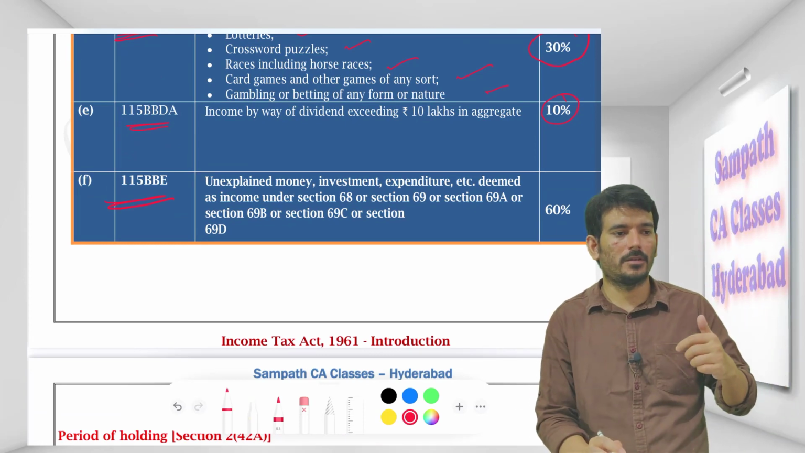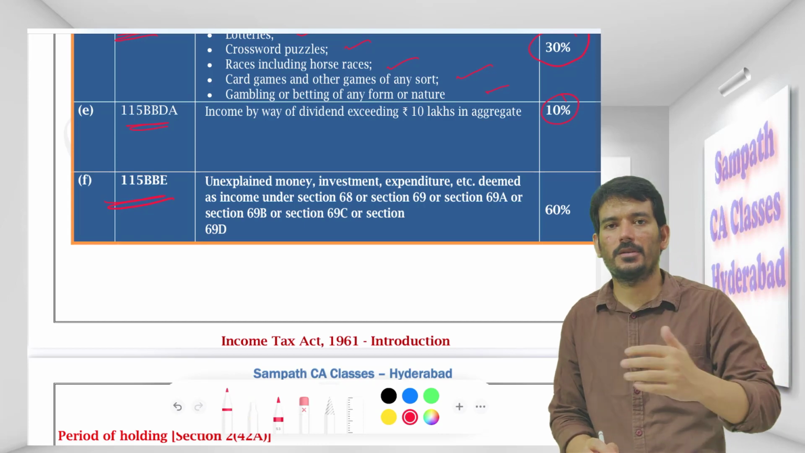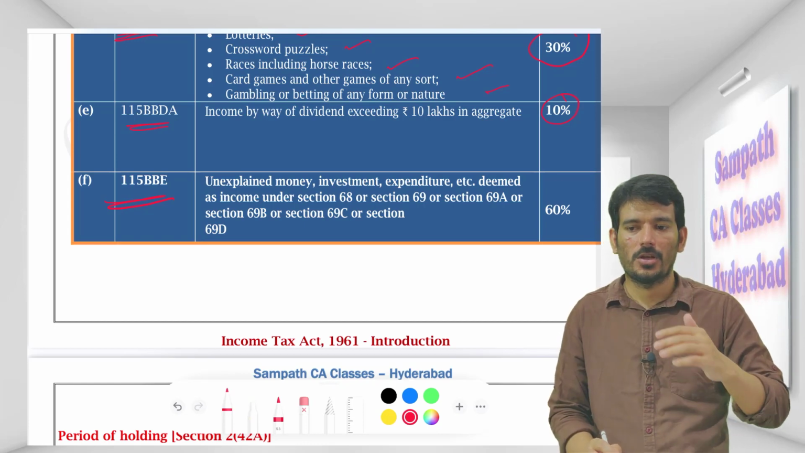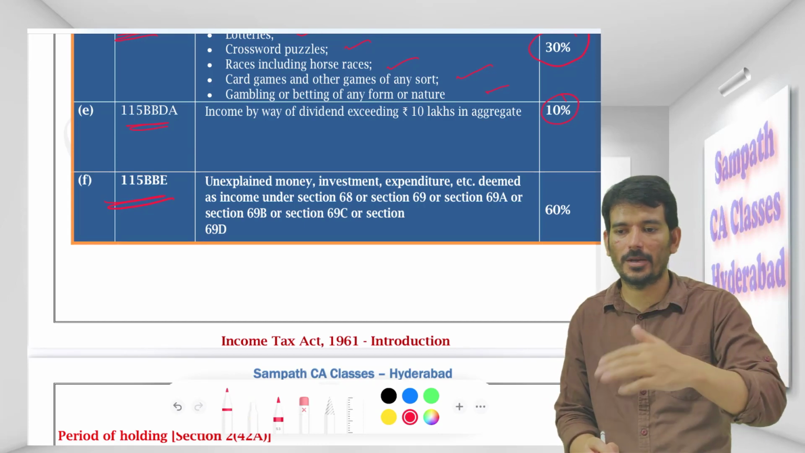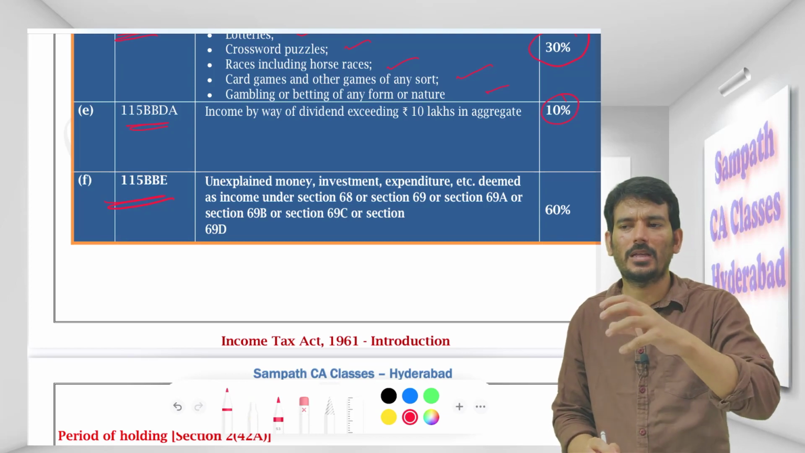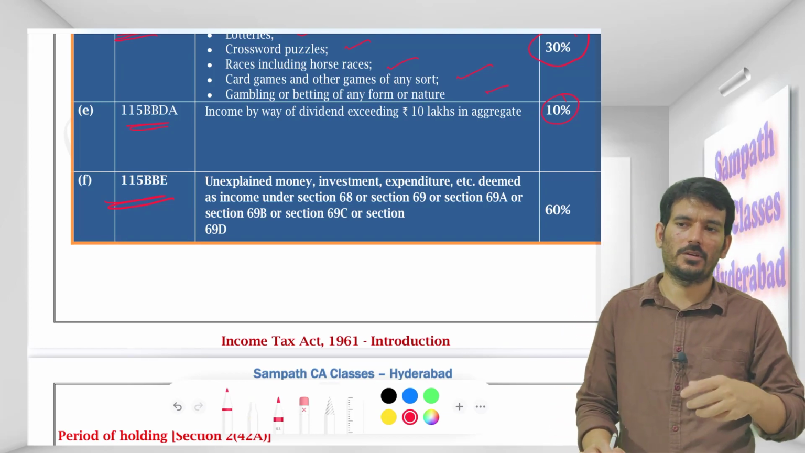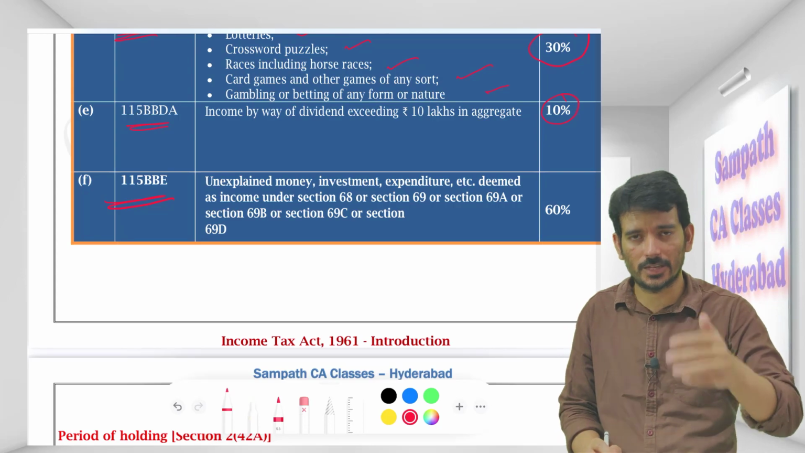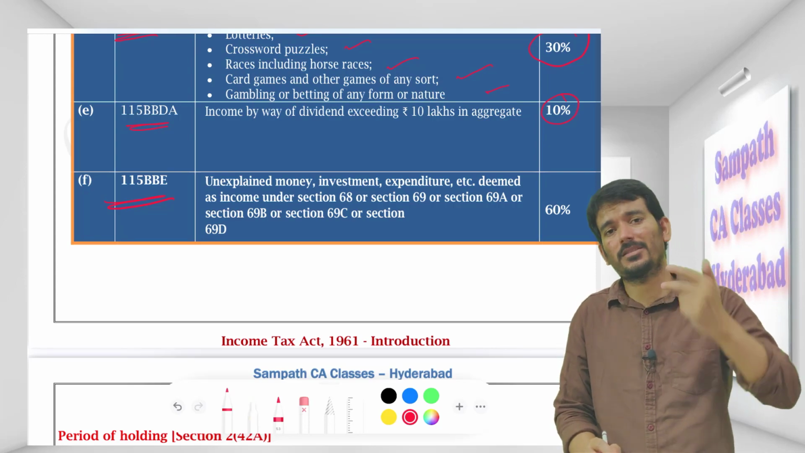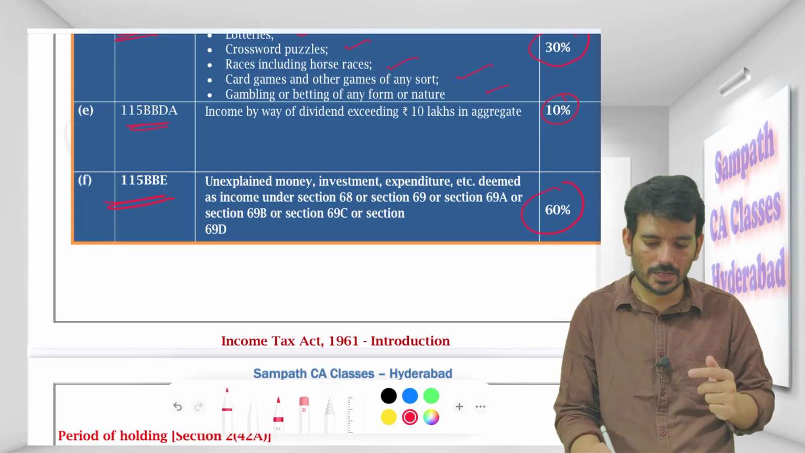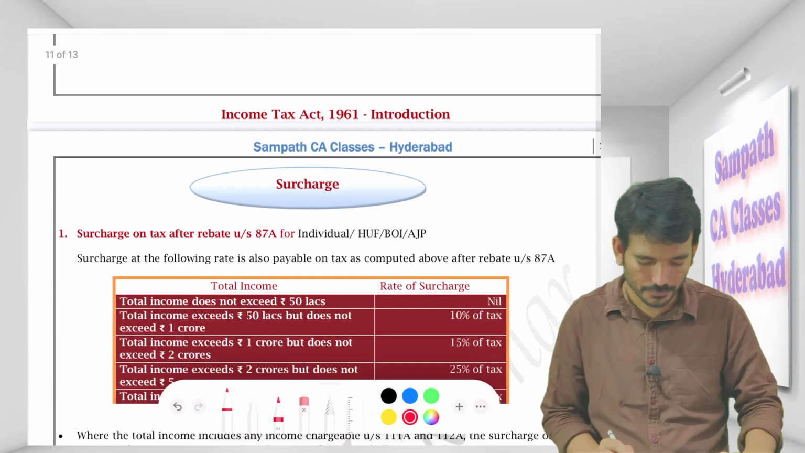115BBE is like there is a raid on a person. He has unexplained cash or unexplained cash credit or unexplained investment or something that he is not able to convince the assessing officer about. He is not giving the explanation, or even if he is giving the explanation, it is not to the satisfaction of the assessing officer, then he will say you pay 60% flat.